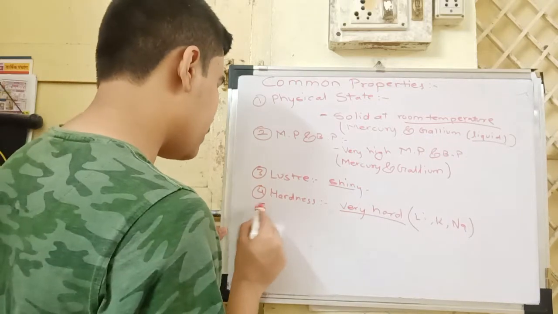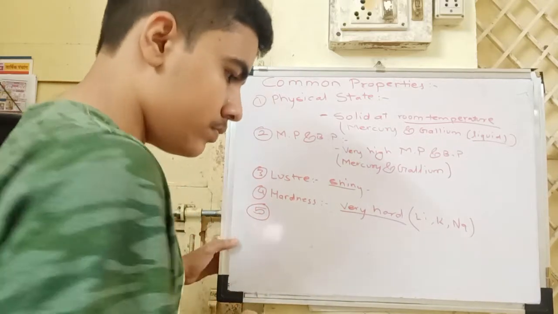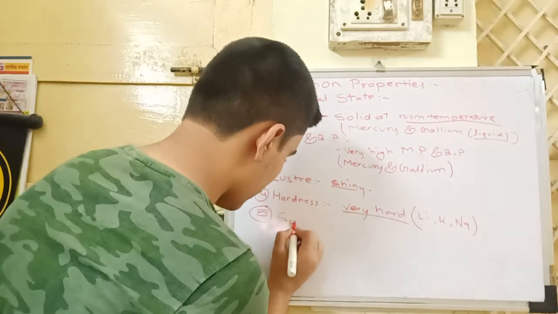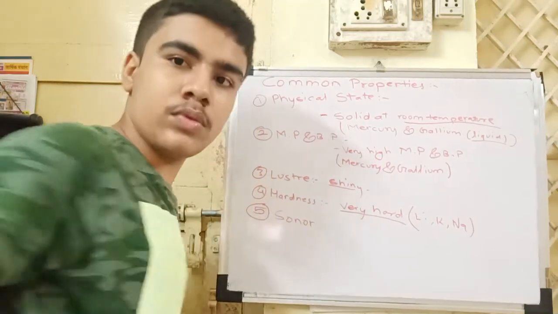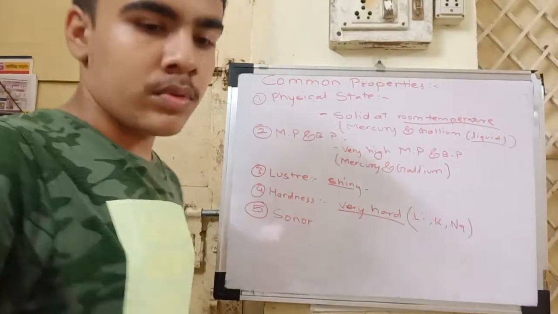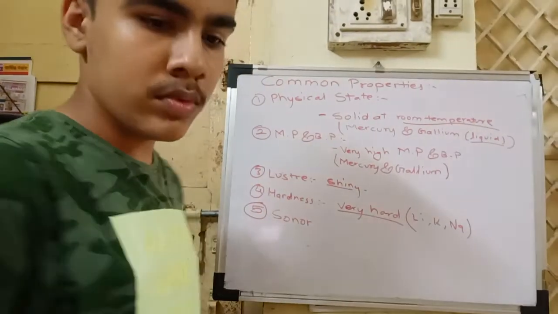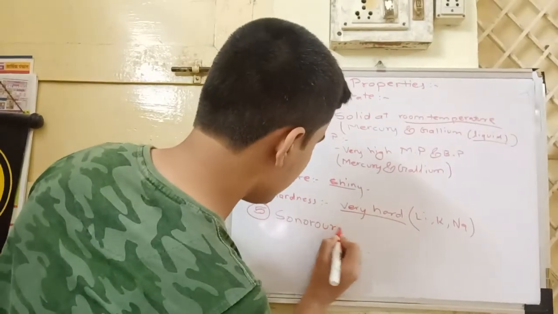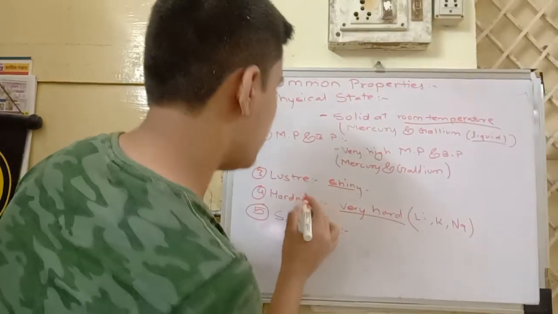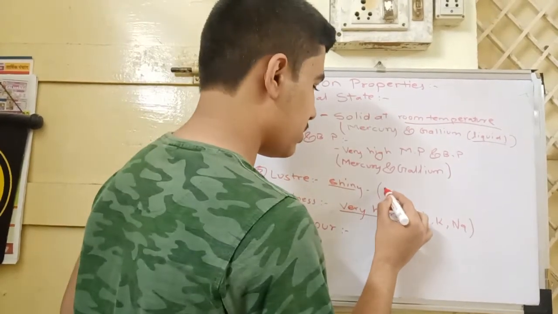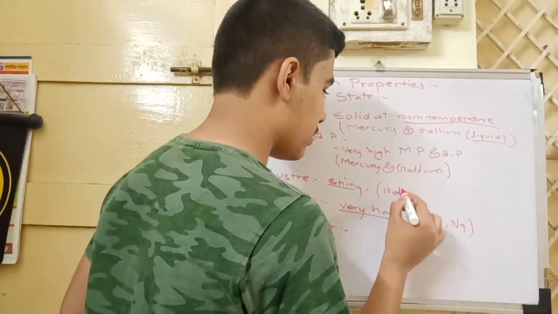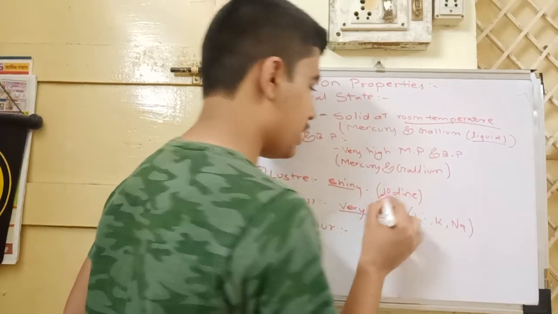And then the fifth is sonorousness. Metals are shiny in appearance, and here the exception is iodine, which is dull in appearance.